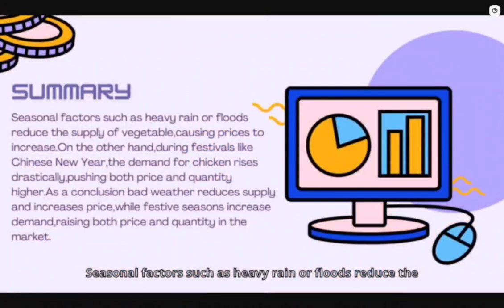Seasonal factors such as heavy rain or floods reduce the supply of vegetables, causing prices to increase. On the other hand, during festivals like Chinese New Year, the demand for chicken rises drastically, pushing both price and quantity higher. As a conclusion, bad weather reduces supply and increases price, while festive seasons increase demand, raising both price and quantity in the market.